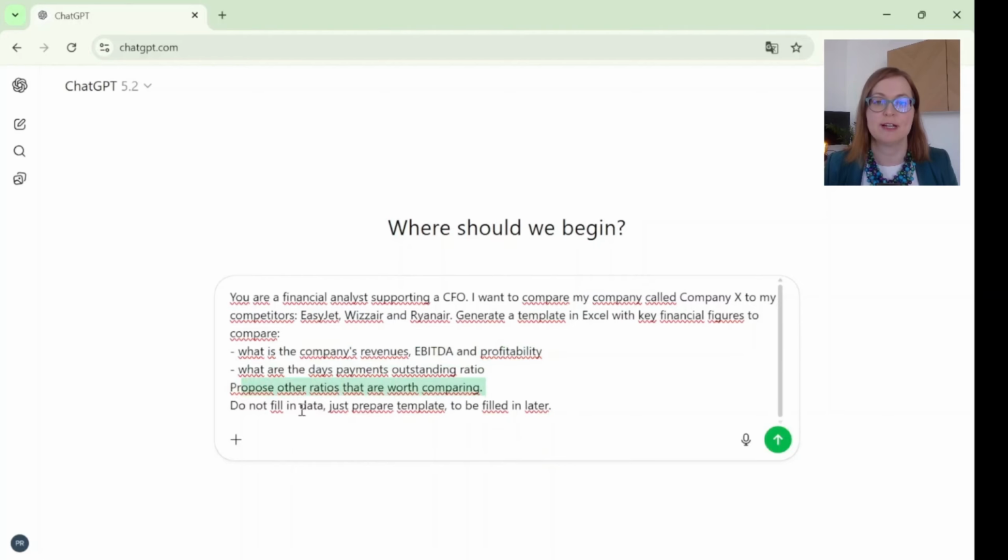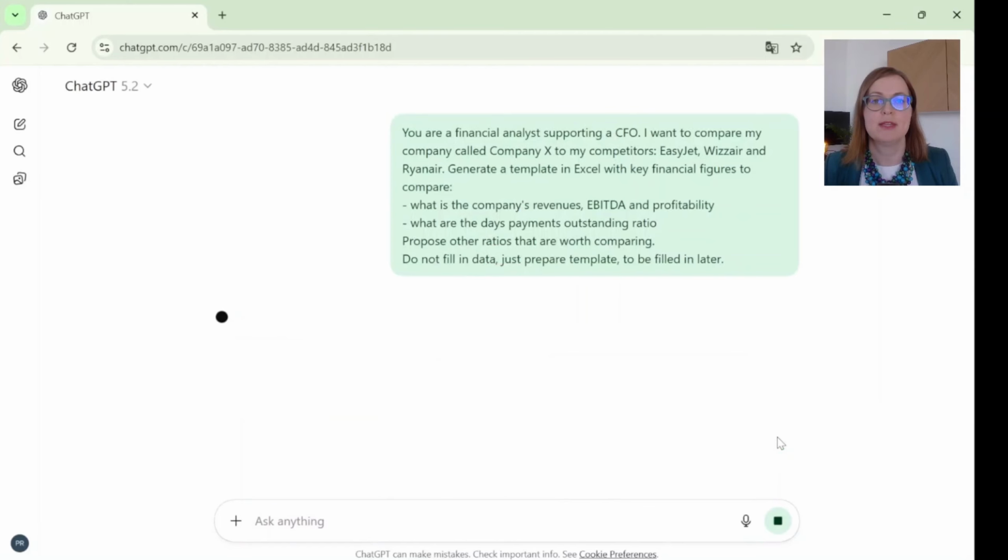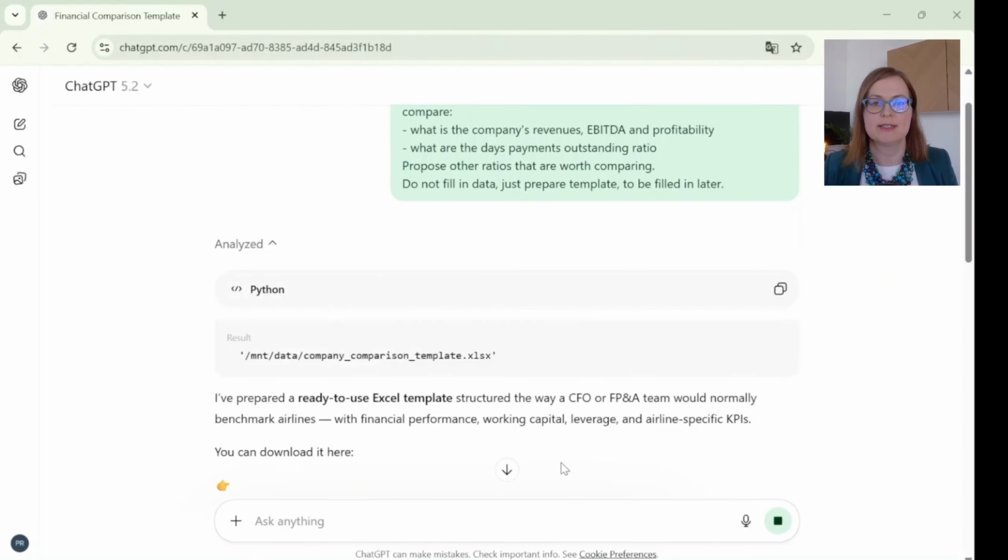Okay, we're opening ChatGPT 5.2 and I'm entering a prompt. You're a financial analyst supporting a CFO. I want to compare my company called Company X to my competitors, EasyJet, Wizz Air, and Ryanair. First, generate a template in Excel with key financial figures. What is the company's revenues, EBITDA, and profitability, and the days payments outstanding. So we'll see what ChatGPT generates for us.